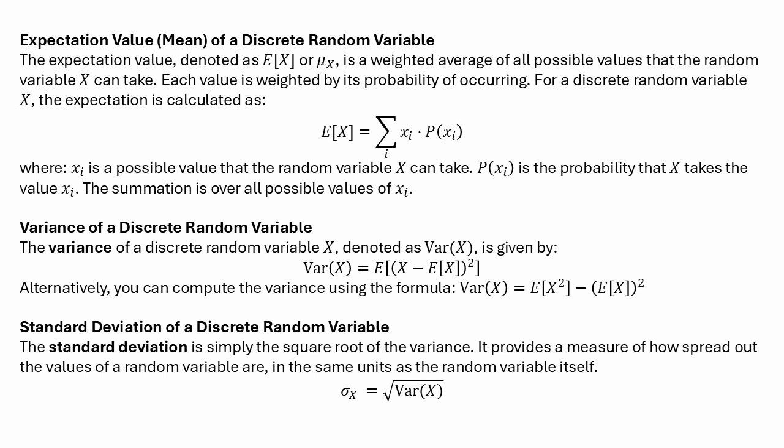I bet this idea applies to way more than just stocks, right? It does, absolutely. Think about scientific research. Let's say you are testing the effectiveness of a new drug to lower blood pressure. So you give the drug to a group of patients, and then you give a placebo to another group. Yeah, a classic controlled experiment. Right. You'd measure the changes in blood pressure for both groups. And while the average change in blood pressure could be similar between the groups, the variance could tell a very different story.